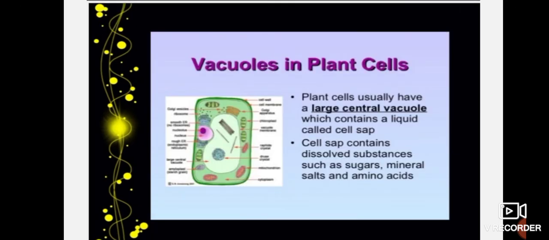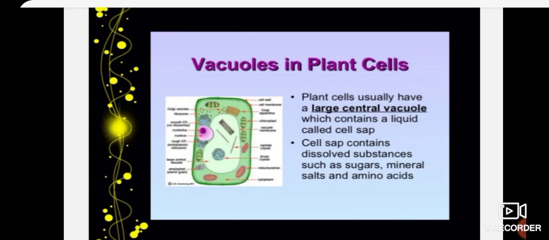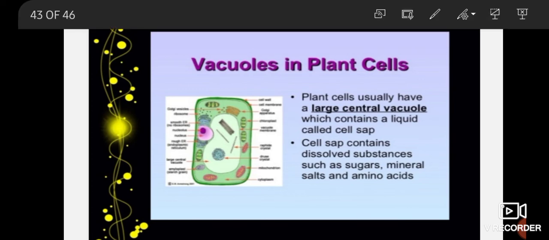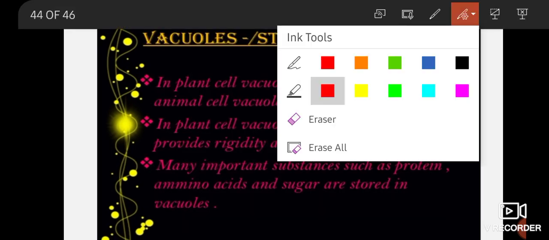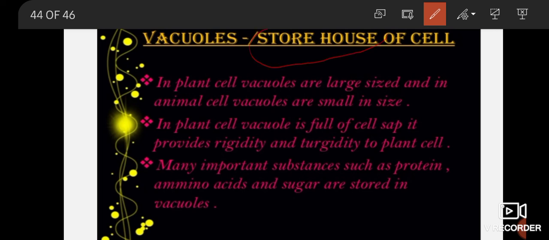Now this is the last cell organelle we have to talk about, that is vacuoles. Vacuoles are bag-like structures, or we can say the storehouse of the cell. Mitochondria is known as the powerhouse of the cell. Lysosomes are called the waste disposal system of the cell. Plastids are known as the kitchen of the cell, especially chloroplast. So vacuoles are known as the storehouse of the cell. Right. So here you can see vacuoles are known as the storehouse of the cell.